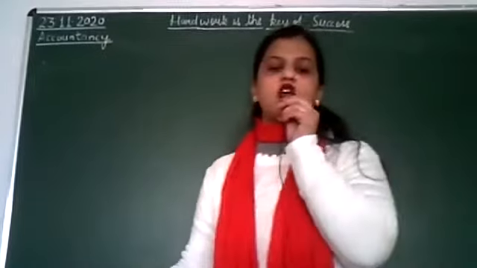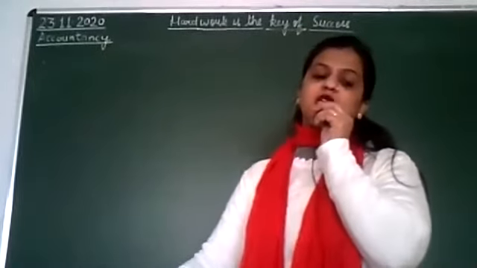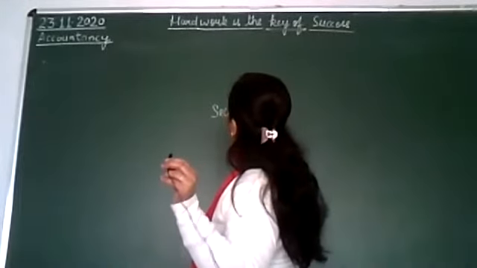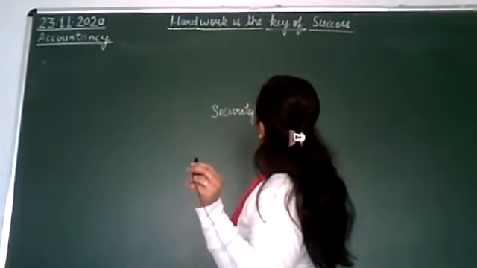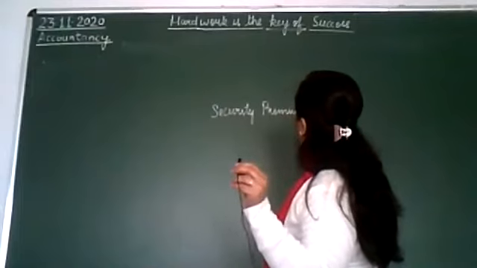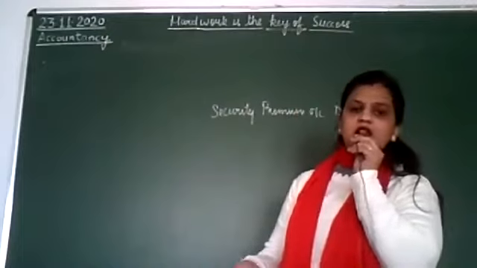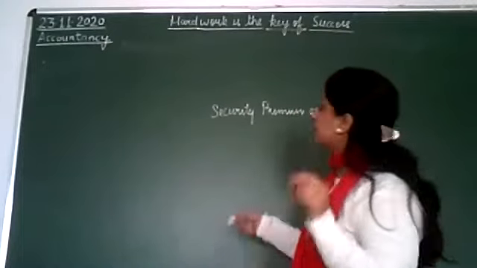If we are writing off from securities premium reserve, then it will be debited. And if general reserve is there, then general reserve will be debited.